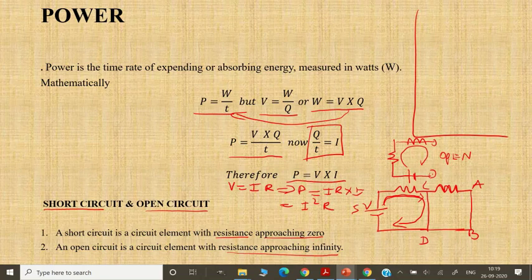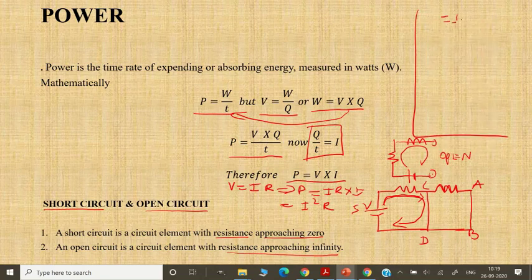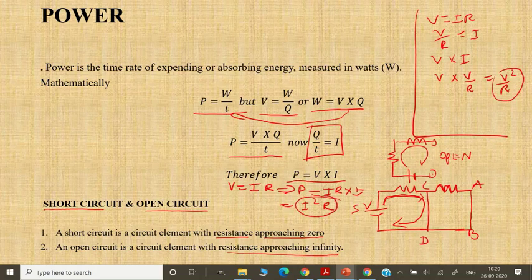And from here, we have V by R is equal to I. So if you have power V into I, and instead of I you put V by R, you'll get V into V by R. This will give you V squared by R. So we have three formulas: V into I, which is equal to I squared R, which is equal to V squared by R. All these three are formulas for power.